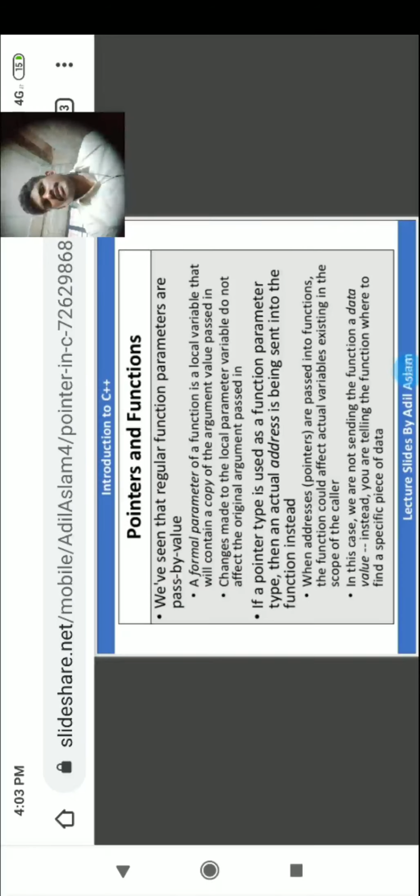What does it mean? For example, to understand this concept, take your original certificates. You want to keep your original certificates at your home, and you want to use Xerox copies whenever you want. If anything happens to your Xerox copies of certificates, it will not affect your original certificates.